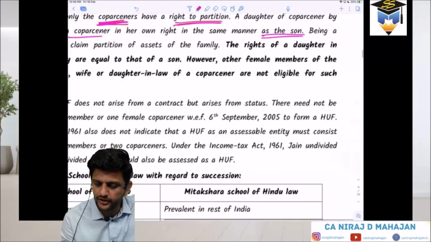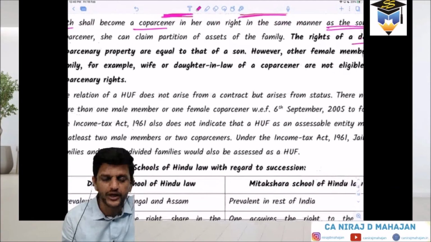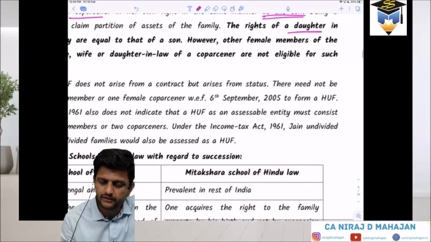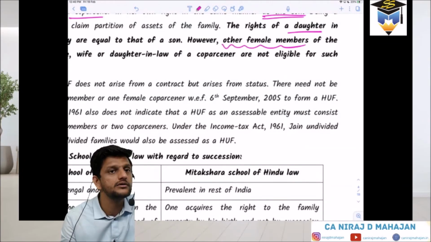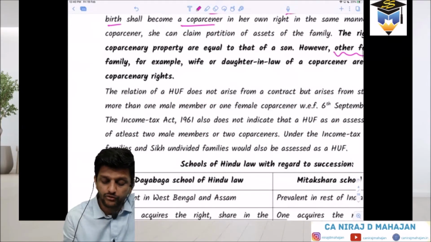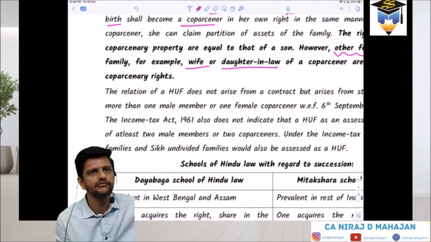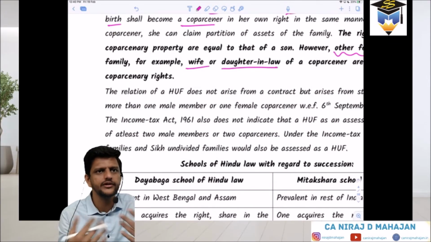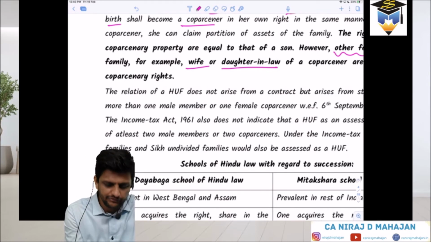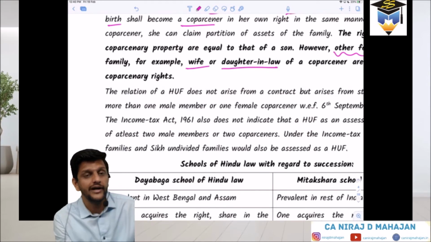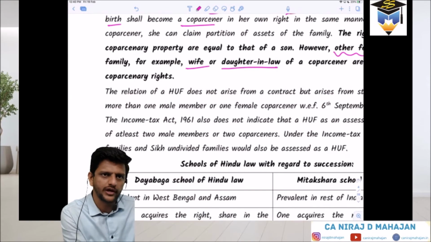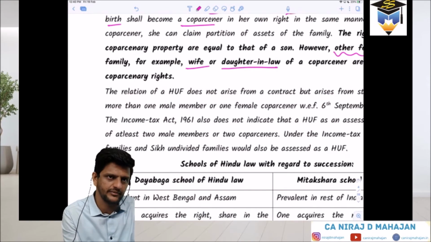The rights of a daughter in co-partnership property are equal to that of a son. Again repeating. However, other female members of the family, for example the wife or daughter-in-law, same thing. A wife will come from another family. You have your own son maybe, and the son's wife, that is the daughter-in-law, again will come from another family.